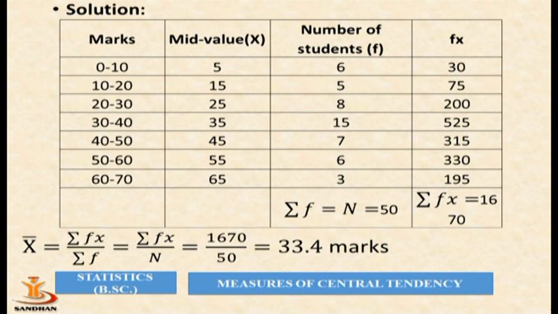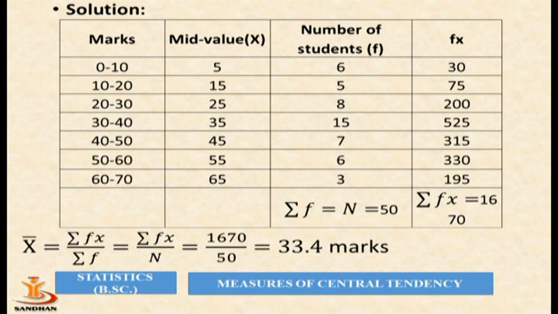So for next class mid value is 15, then for 20 to 30 mid value is 25, 30 to 40 mid value is 35 and so on. Then in third column number of students which is our f is already given and at the end we find the total frequency which is summation f equal to n equal to 50.